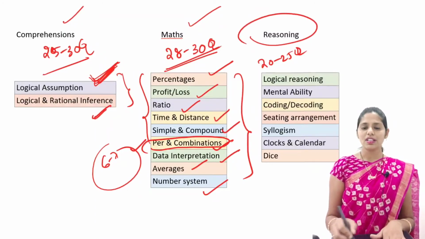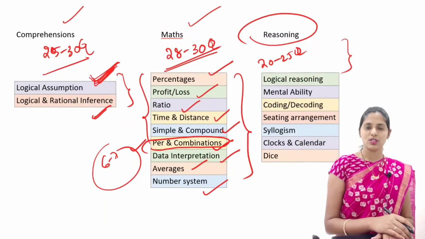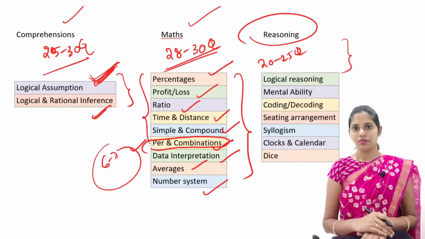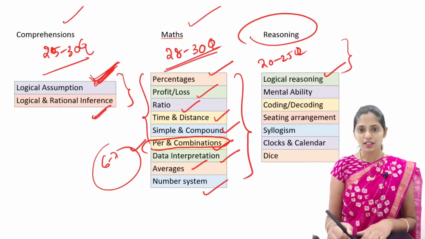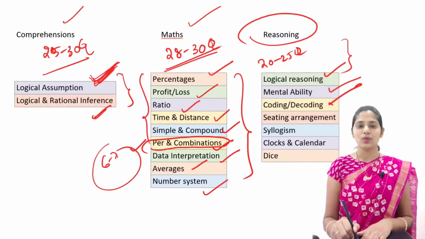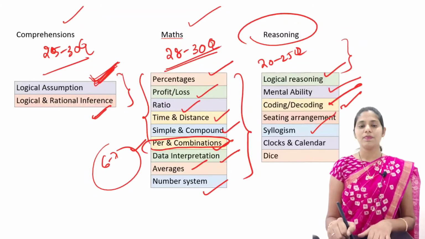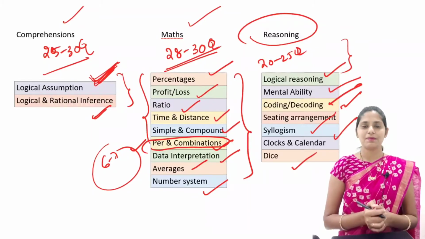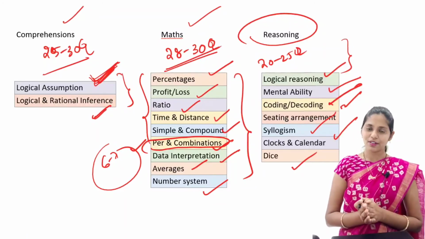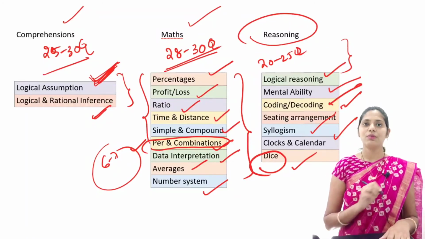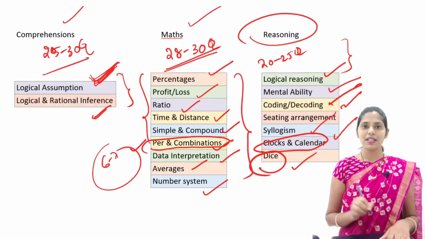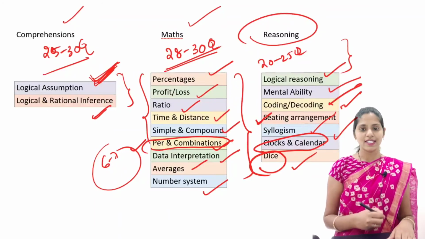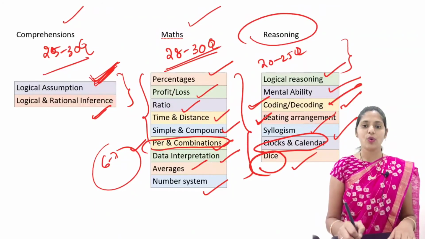If you are talking about reasoning, this reasoning will take some time. It is time consuming, but by practice you can reduce this time for sure. You will have logical reasoning, mental ability, coding and decoding, seating arrangement, syllogism, clocks and calendars and dice. In this reasoning, according to my experience, I also came from a BPC background. I feel dice will be very easy. Clocks and calendars will be easy, as there are some simple formulas that you can follow. Seating arrangement is also very easy. And here you can go for coding and decoding.